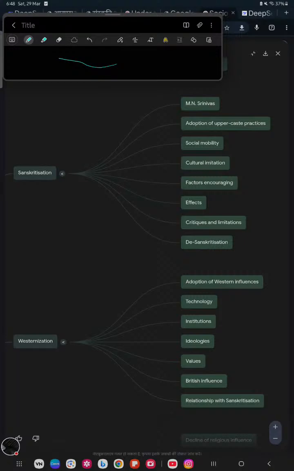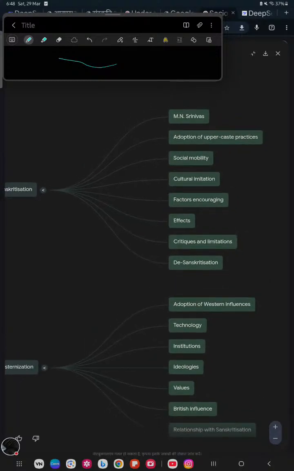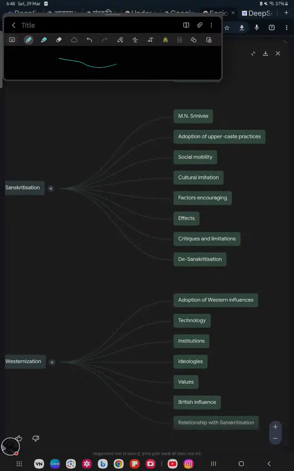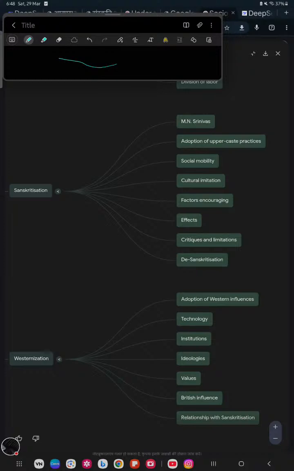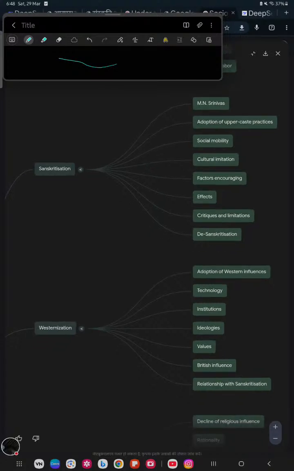Like Sanskritization, a de-Sanskritization-like phenomenon also occurs in society, where the upper caste adopts the practices of the lower caste.